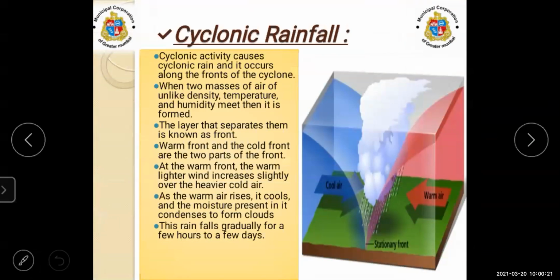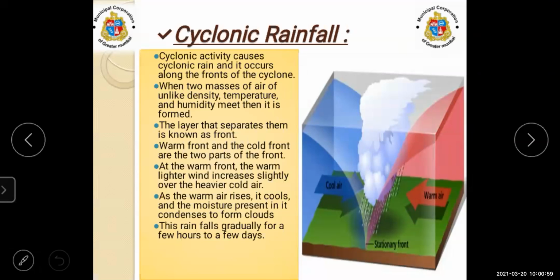Third type of rainfall is cyclonic rain. Cyclonic rain occurs along the front of the cyclone. See the word itself, it tells us about the cyclone. When the cyclone is formed, the air from high pressure moves in a circular motion towards the center of very low air pressure.